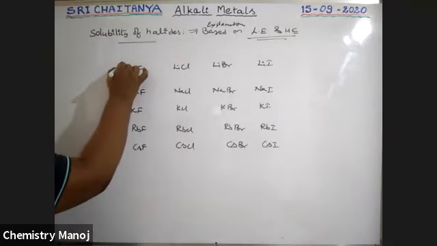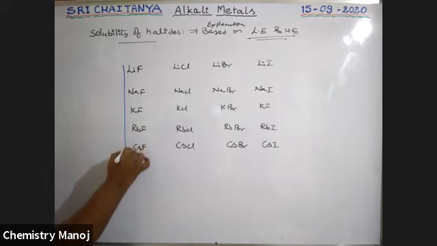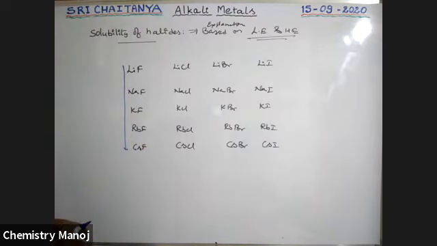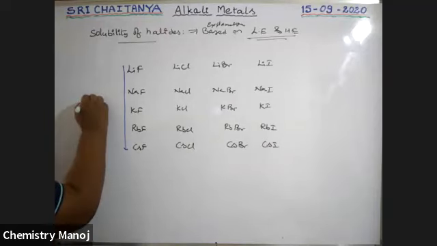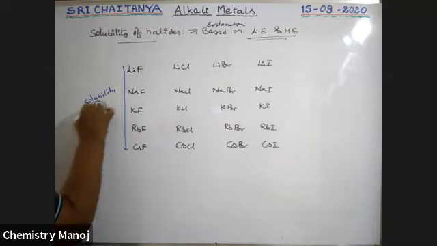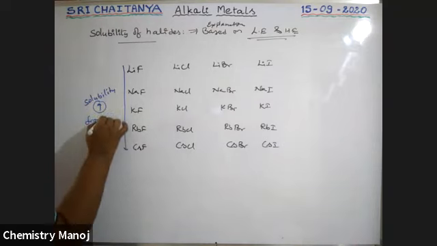Top to bottom, in the case of fluorides of alkali metals, applicable only for fluorides, solubility increases from top to bottom.